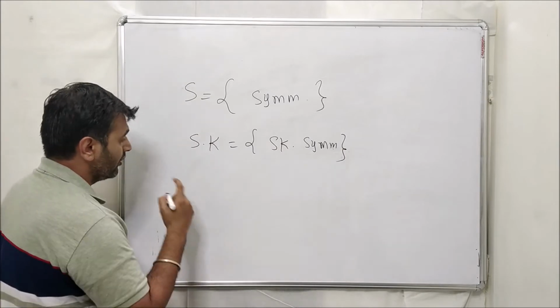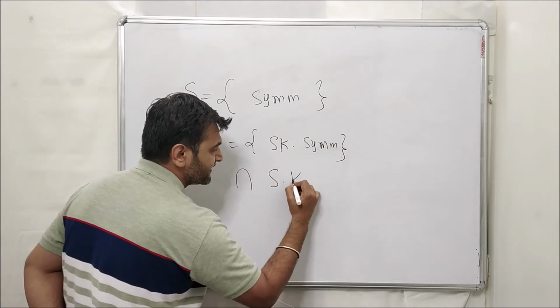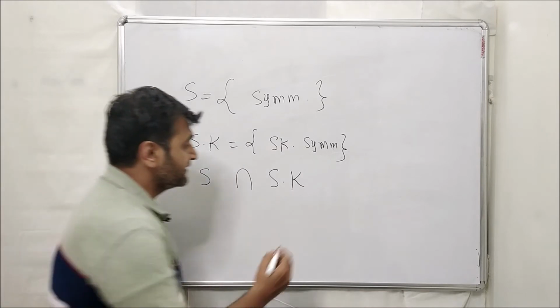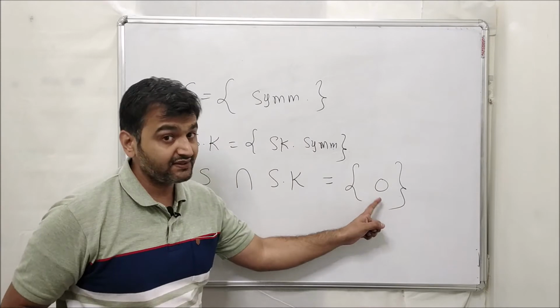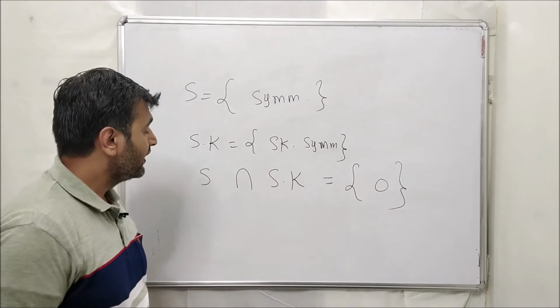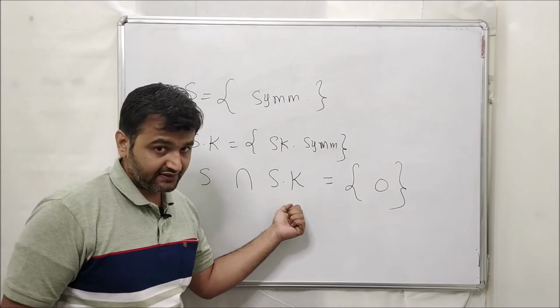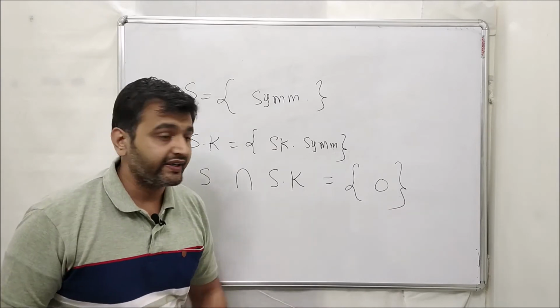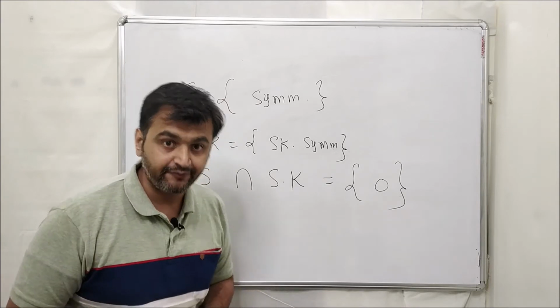The answer is no, or to be precise, if I take the intersection of these two sets, then this intersection is nothing but the singleton zero. This zero means the zero matrix. That means if you have a matrix which is symmetric as well as skew-symmetric, then that matrix has to be a zero matrix. It does not have any other choice.